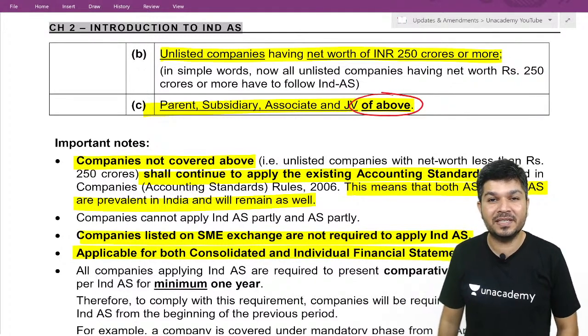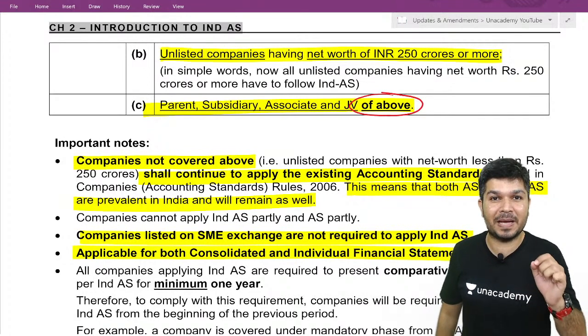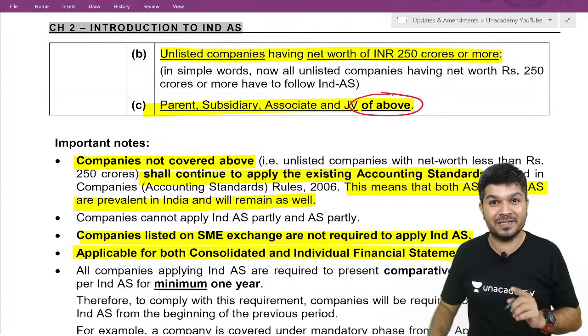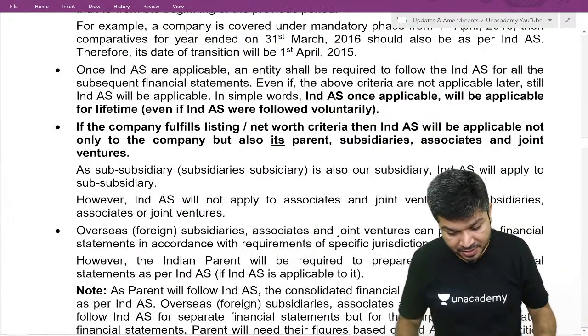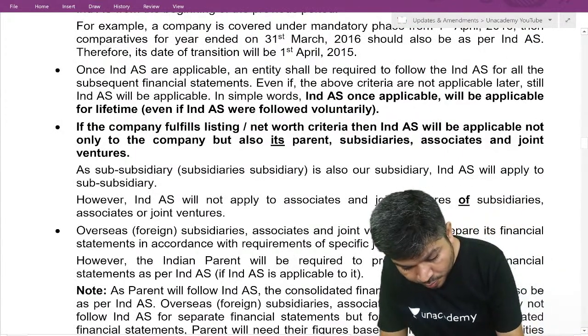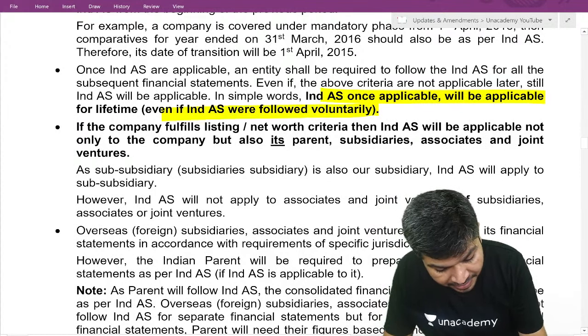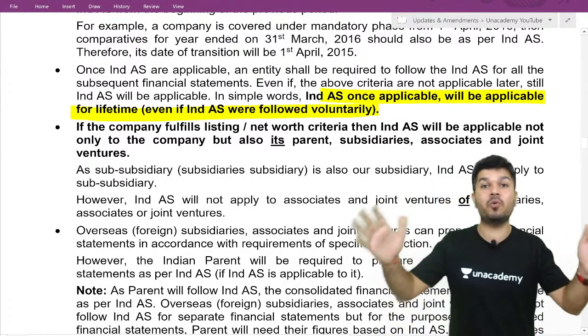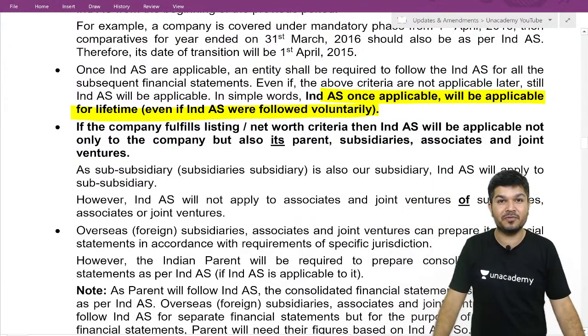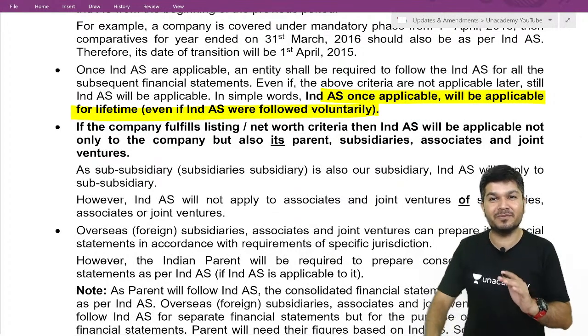Yes. Once Ind AS is applicable, it is lifetime applicable. So check over here, Ind AS once applicable will be applicable lifetime, even if you had followed it voluntarily.